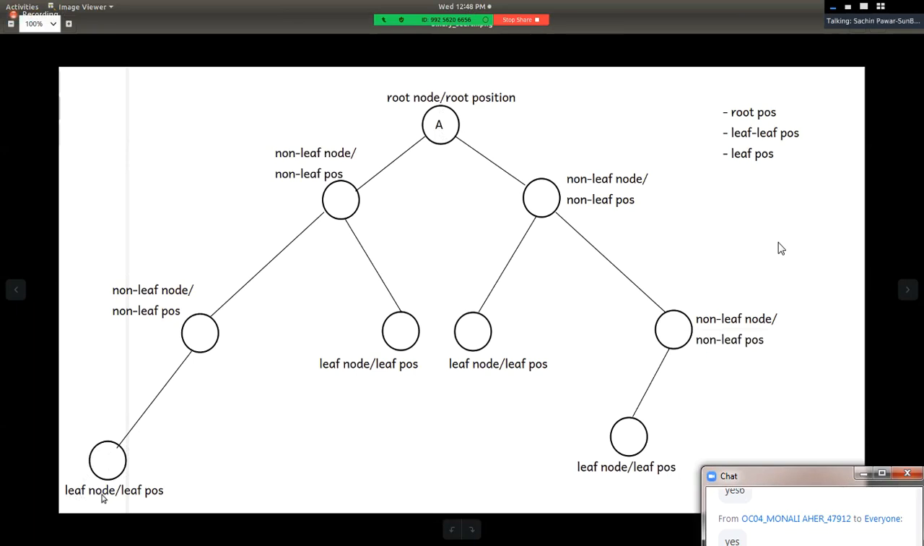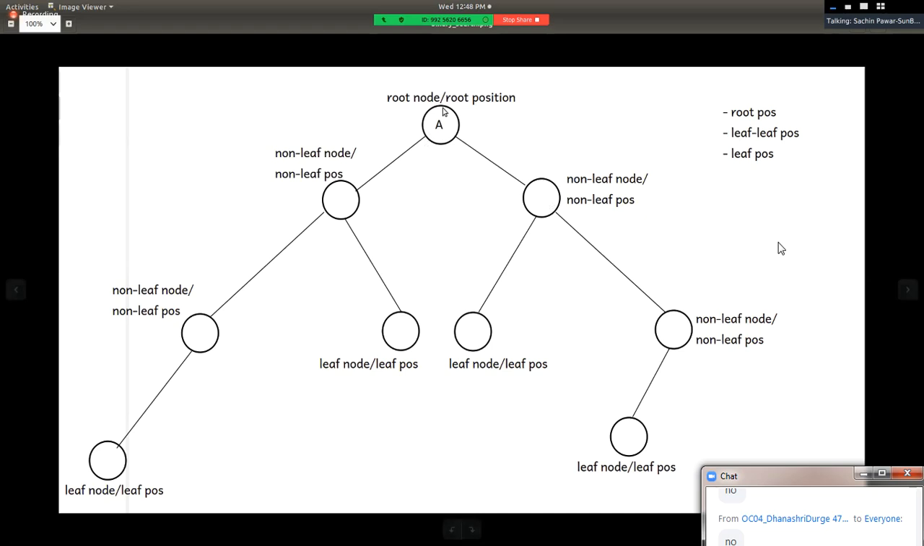Leaf node और leaf position element, right? Sir, is this node having child further? No. So can we refer this as a leaf node? Yes. But sir, can we refer this as a leaf node? No, इसे leaf node नहीं बोलेंगे because it is having further child, right? So this position is called as non-leaf position.